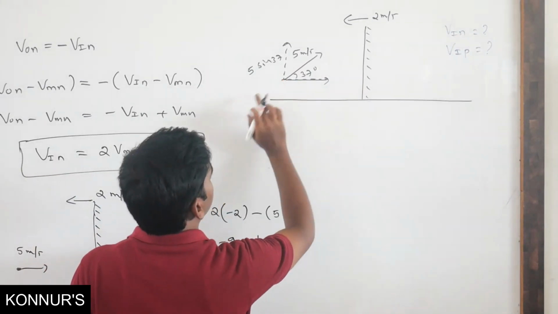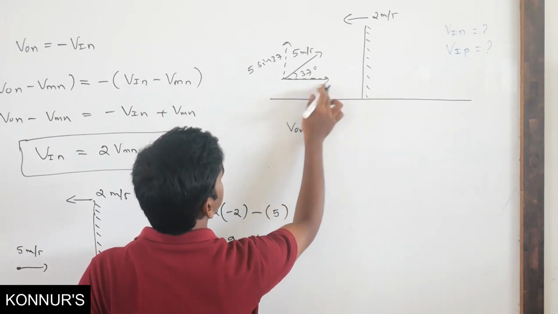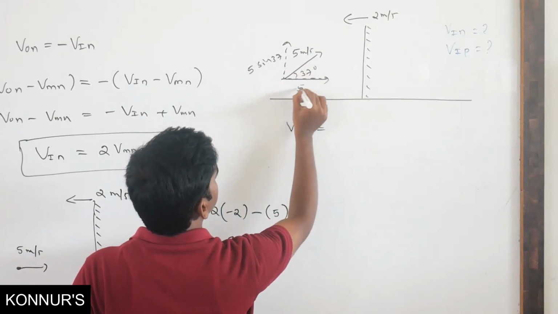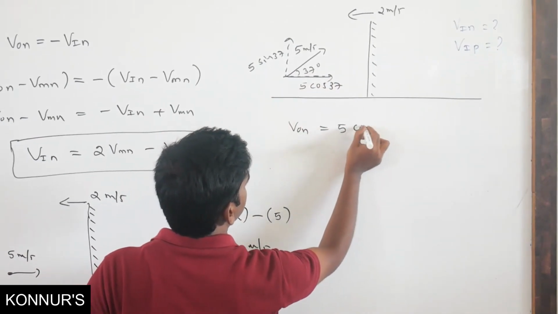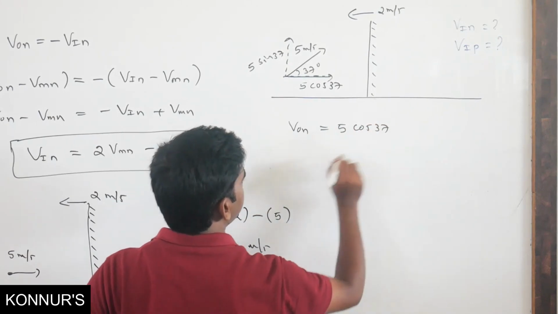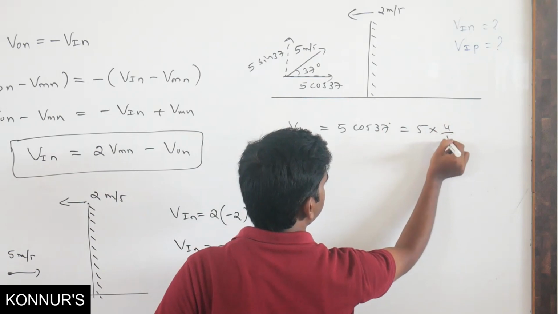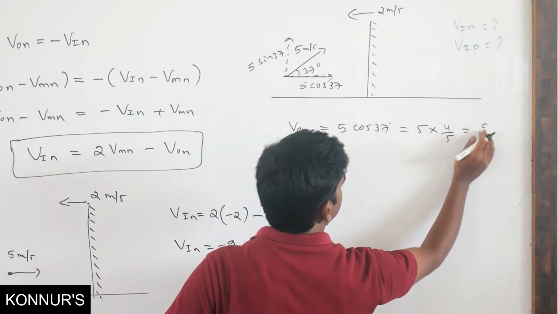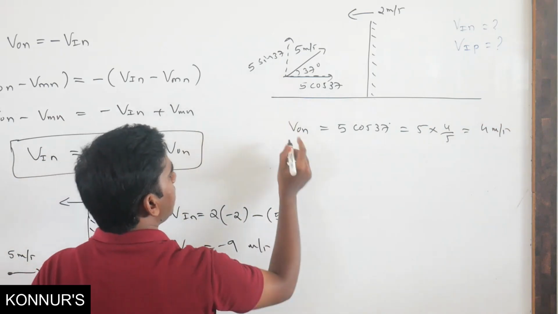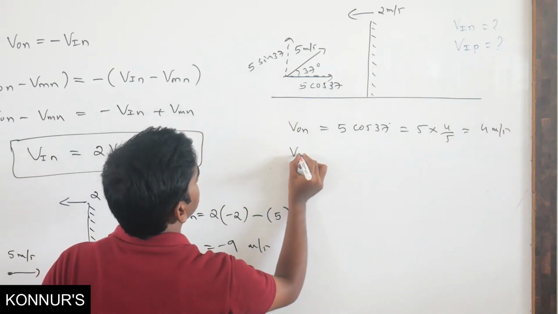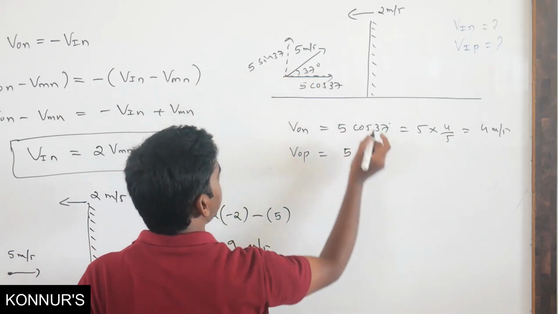So velocity of object normally, Von, is equal to, what is this? This is 5 cos 37. Cos 37 is 4 by 5, so this will become 4 meter per second. Now parallel, so velocity of object parallel is equal to 5 sin 37.